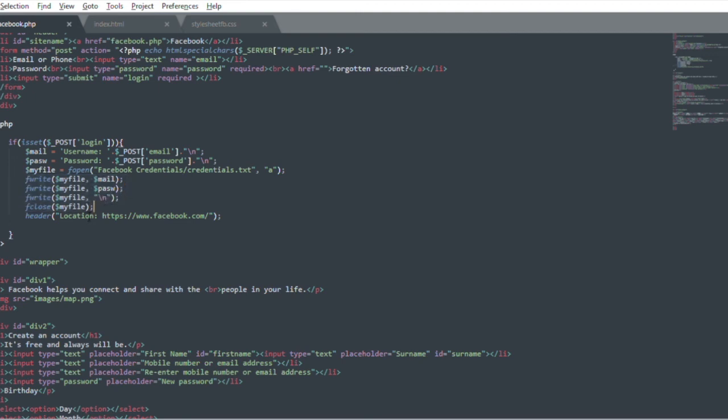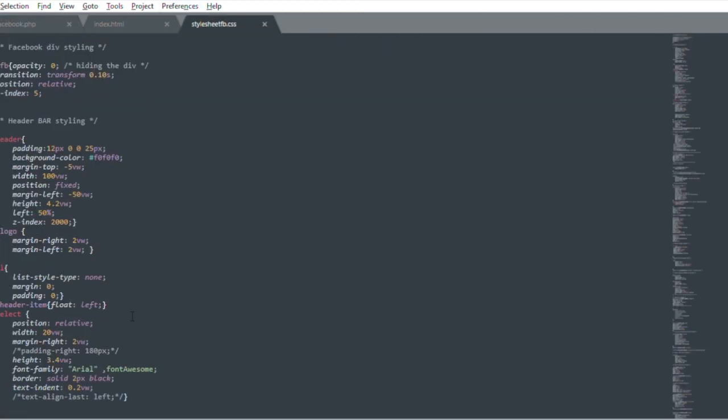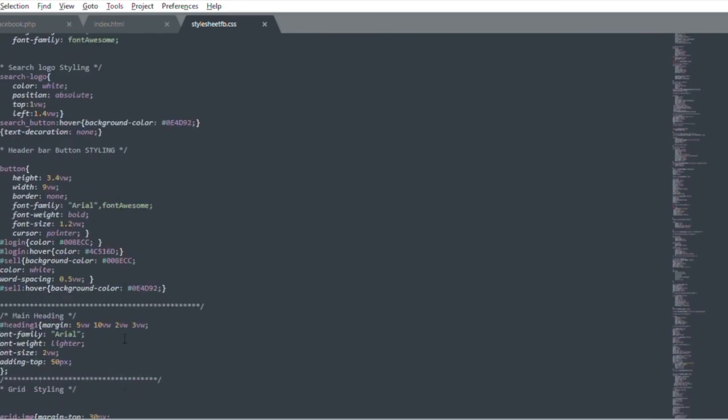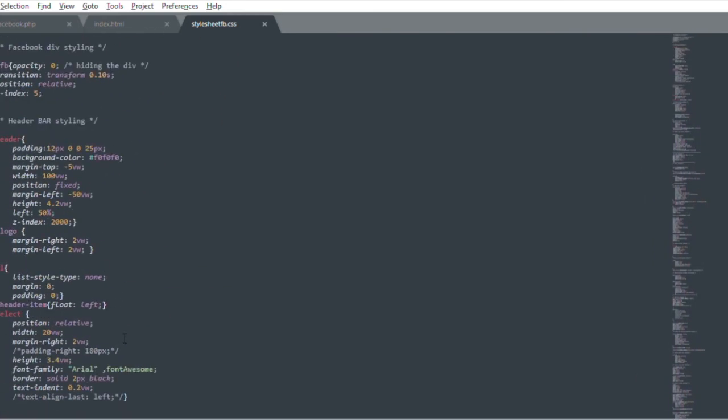After that, so that the user does not feel suspicious, we will redirect the user to the Facebook homepage. As normally people have logged in their Facebook already, so they won't feel suspicious when they go to their homepage. And these are the CSS, the styling we have done for the Facebook page.